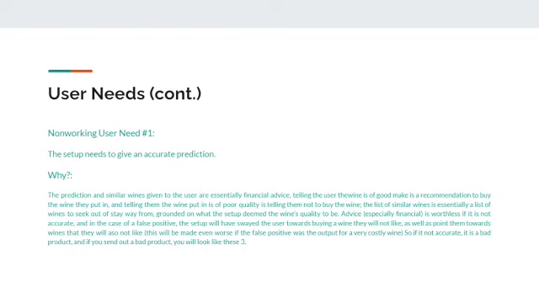Another user need is that it has to give an accurate prediction. We're using a random forest model to go through all the decision trees, and we have to find an accurate prediction. Right now what we have is 80% accuracy, which is very high compared to other programs doing something similar. 80% is very high for what we're testing for.